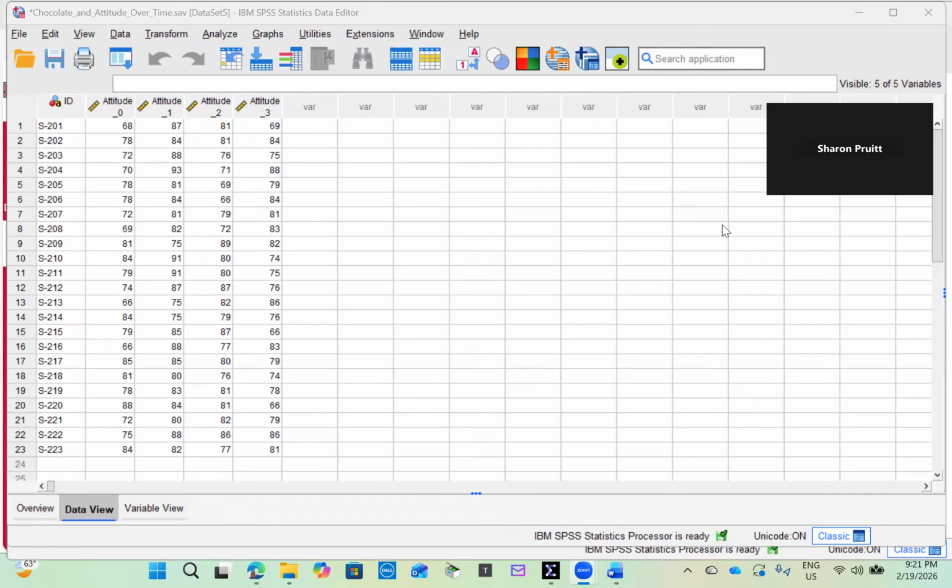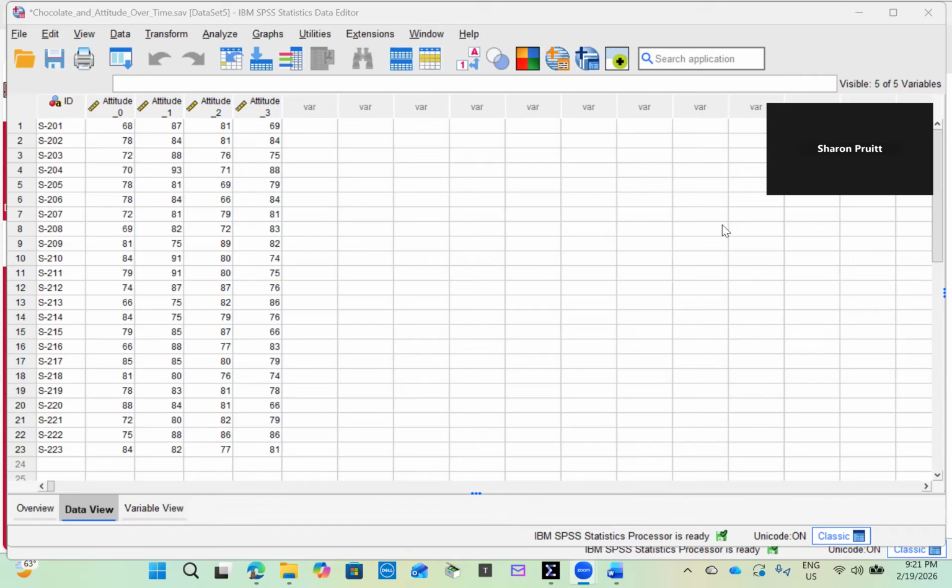Today I am conducting a repeated measures ANOVA to determine whether chocolate has a significant effect on attitude over time. The research question is, does attitude significantly change across 4 time points? Pre-test, 5 minutes after eating chocolate, 1 hour later, and 4 hours later. Because the same participants were measured 4 times, a repeated measures design is appropriate.